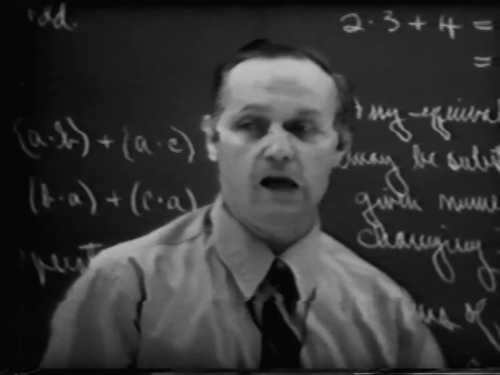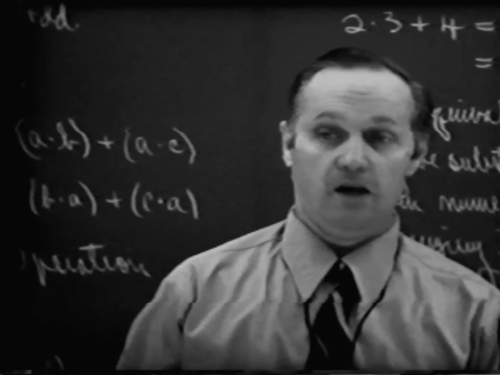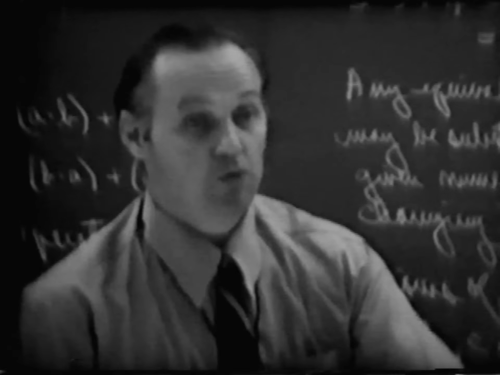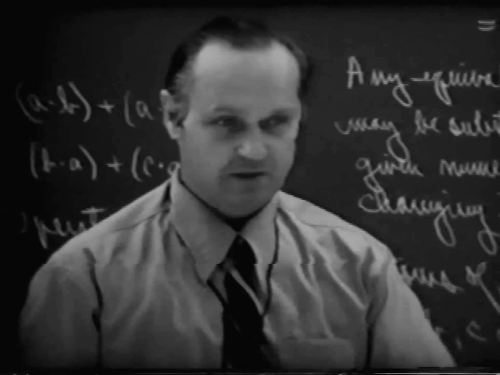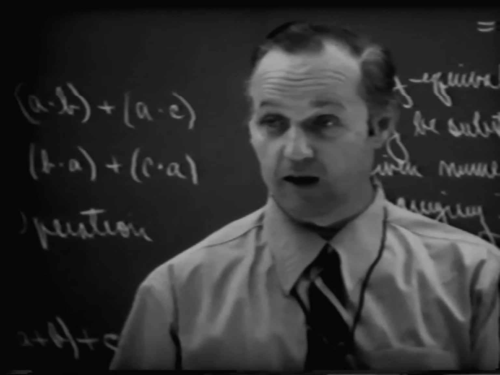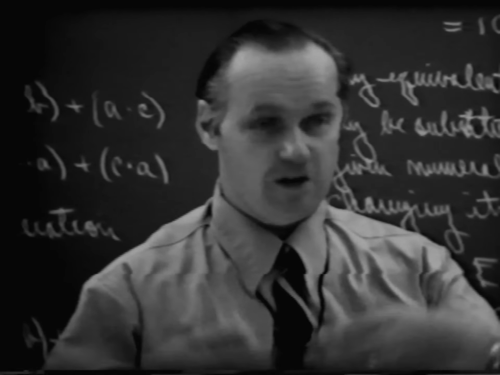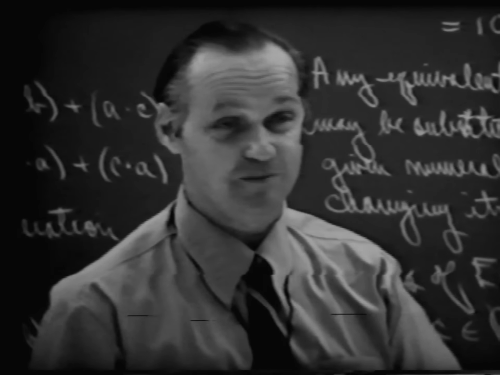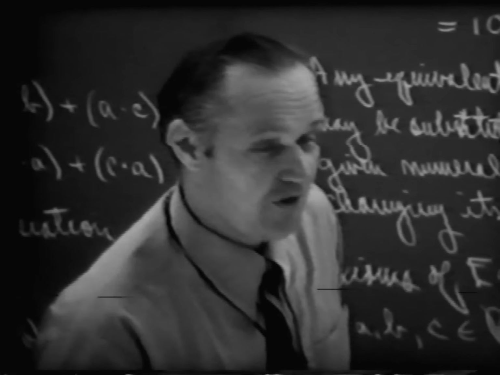Well, these are some of the axioms of our real numbers. Later on, we're going to pick up a few more of these axioms, and on the basis of these axioms, we then will go ahead and prove some theorems, and that's how we're going to build up our system of real numbers. Let me give you your homework assignment, and I think that's all we need to do for today.